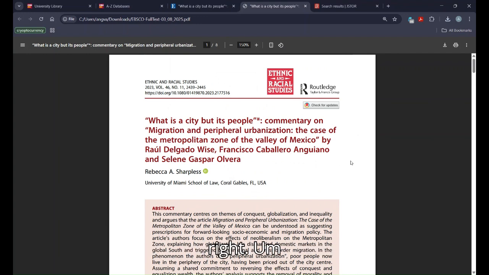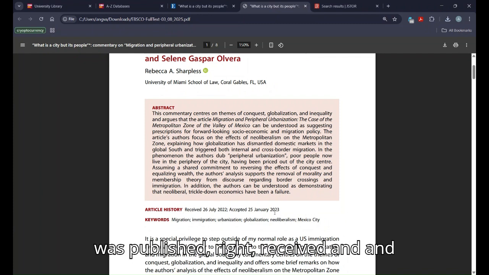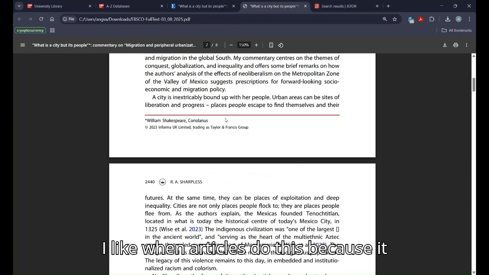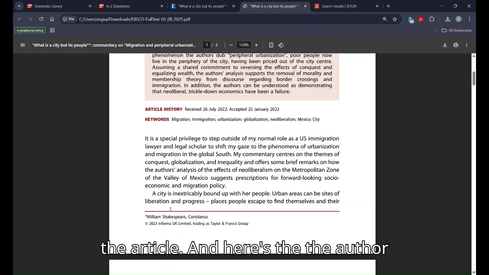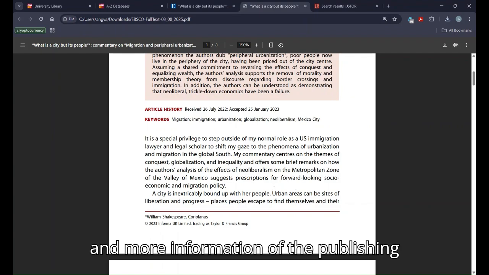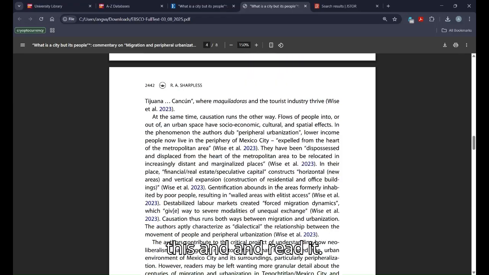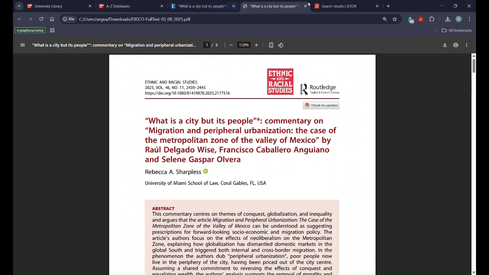All right, so here's the abstract. Here's the article's history, meaning when it was published, right? Received and finally accepted. And I like when articles do this because it gives you actual keywords to look for in the context of the article. And here's the author and more information on the publishing company. So you just go through this and read it, annotate it, take your notes, and that's all you need to do.